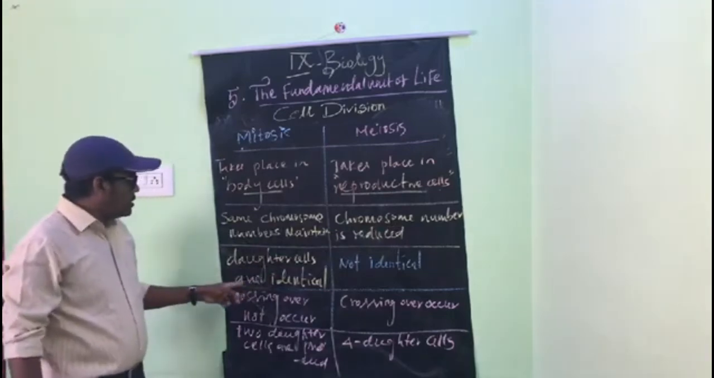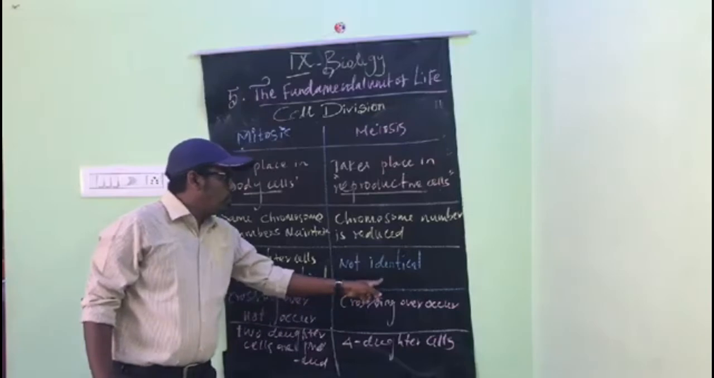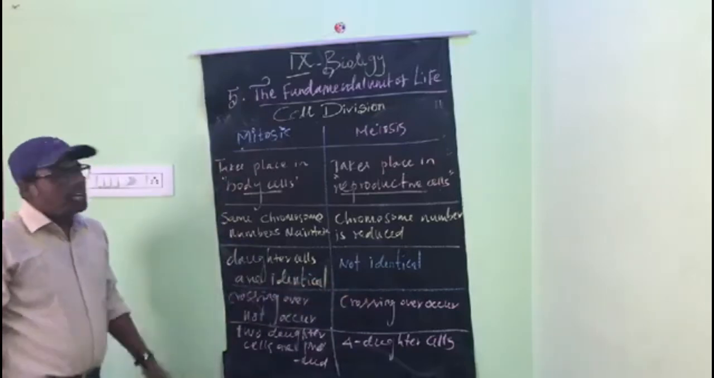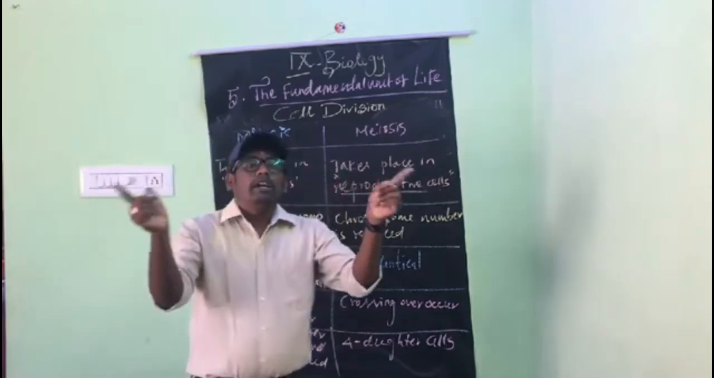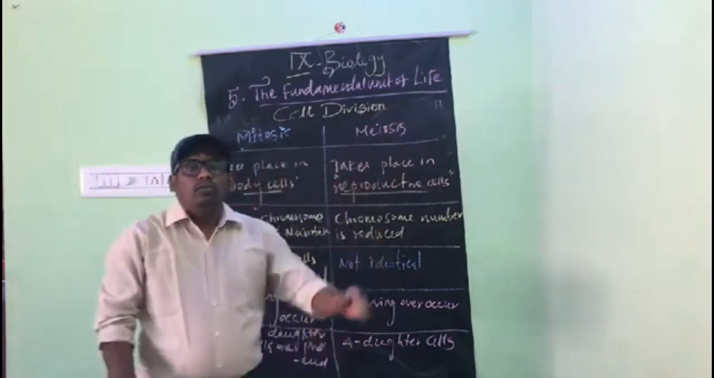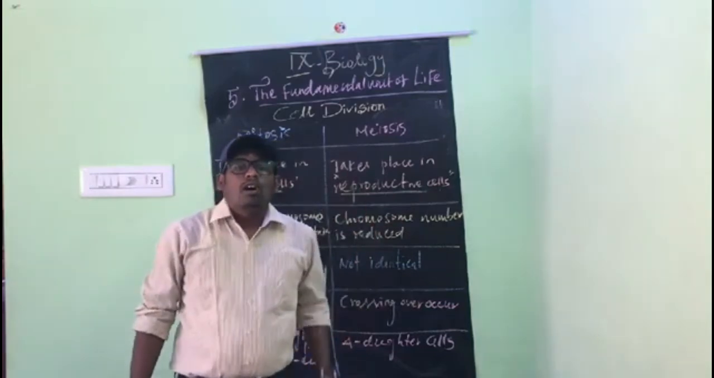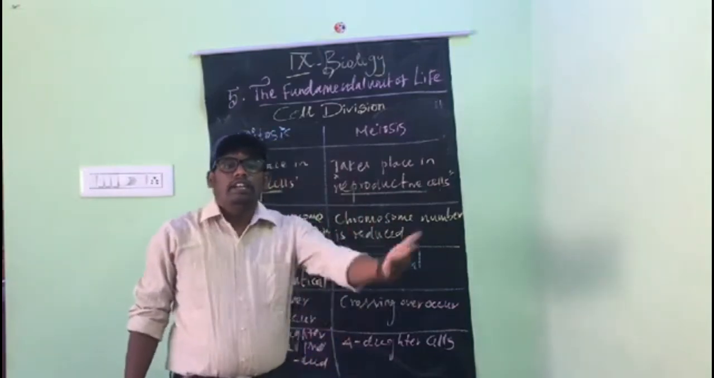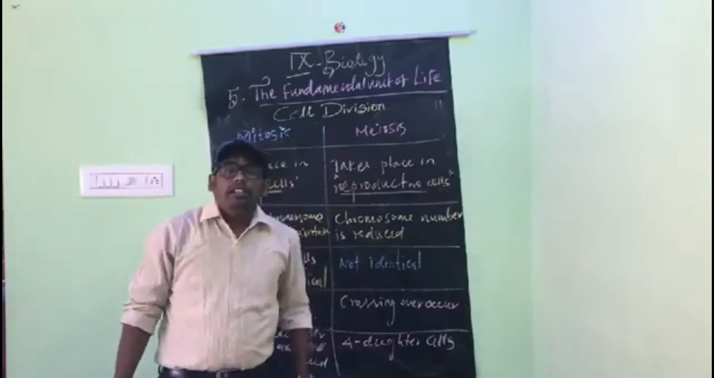The daughter cells are identical or similar. The meiosis cells are not identical. Why is it not identical, not similar? Because genetic materials are exchanged. So when it develops into another cell, the cells are not like the mother. It is totally different. The same human only, but different characters.